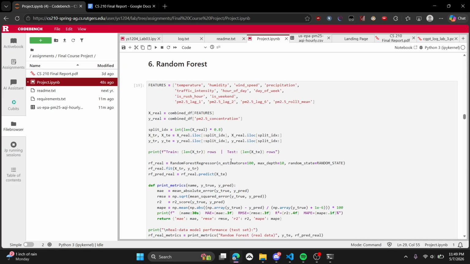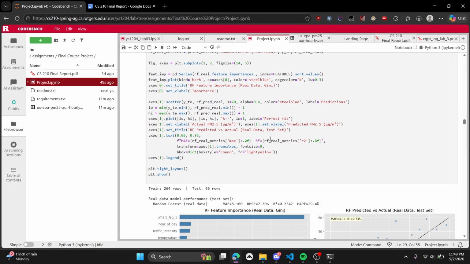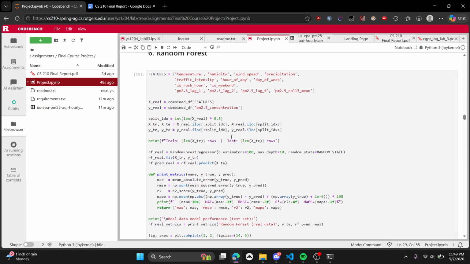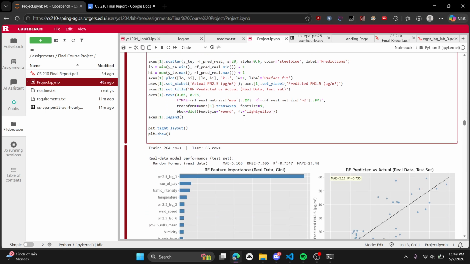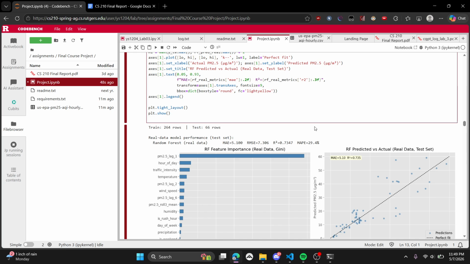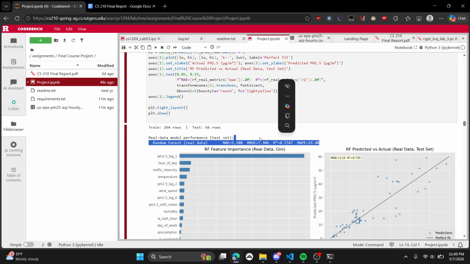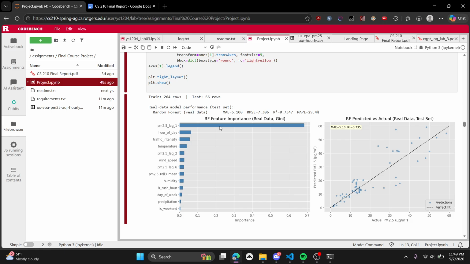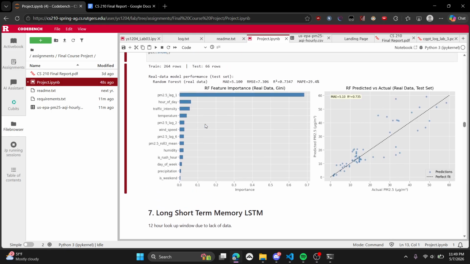I split the data into train and test, and then I print out the results. As you can see here, it's actually very accurate, or not very accurate, but the MAPE, which is basically the error rate, is very low, and then the R squared is very high, which is obviously what we want.